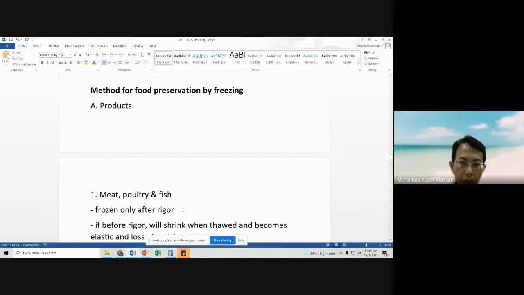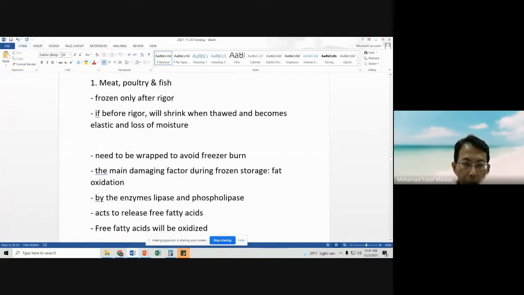So how do we preserve foods by freezing? First, I look at the products, for example meat, poultry, and fish. All of these are protein-based or muscle-based foods. We freeze them only after rigor. You will learn more about this in food chemistry. Basically, rigor is when the muscle becomes hard. We freeze it only after rigor, because after it becomes hard, it will become soft again.